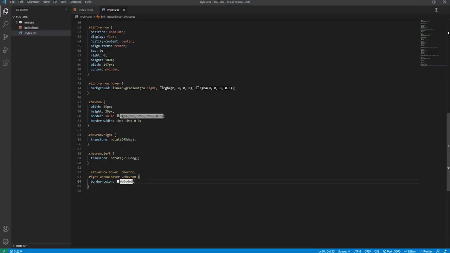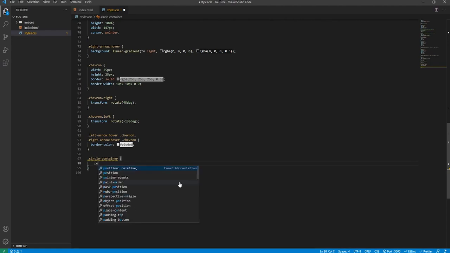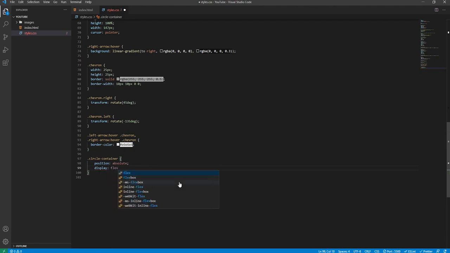Moving on now, it's the circle styling. So we will write that out on a new line. Circle container, open that up. Its position will be absolute, because remember I said before that all of them will be, and then we'll say display will be flex, so we can center things easily. Justify content, center, same for align items, also center.